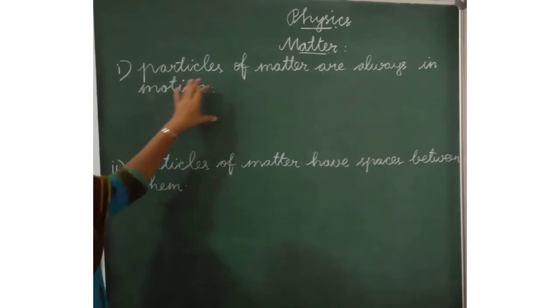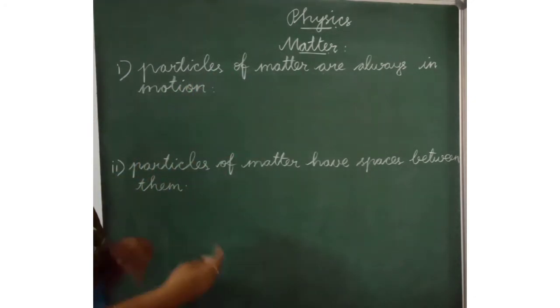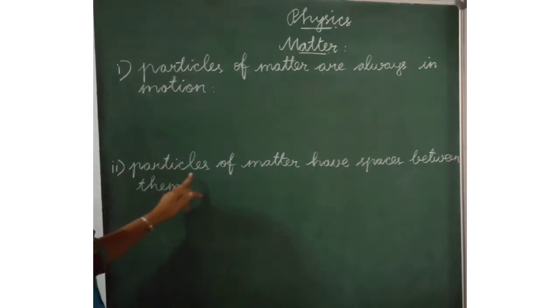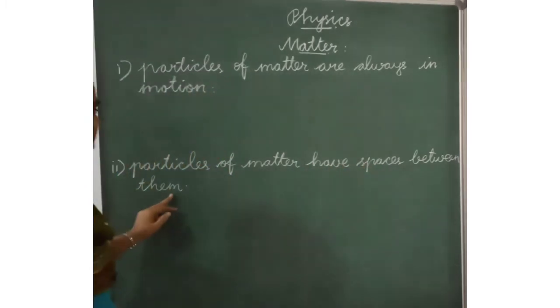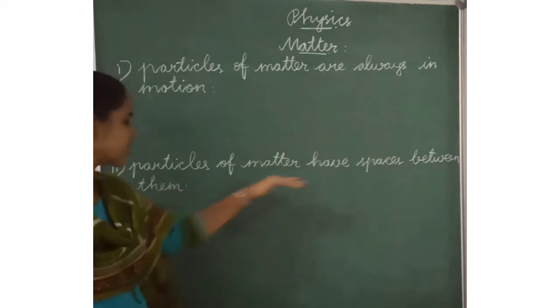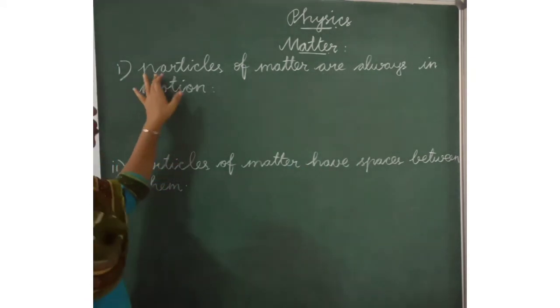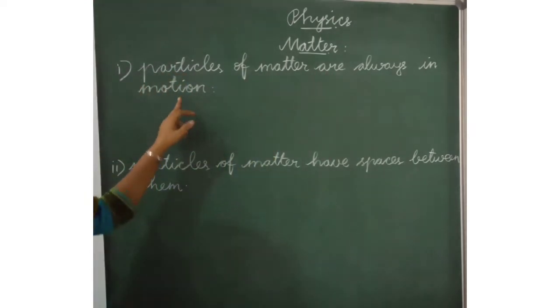That means the particles of matter are always moving. Second one is to show that particles of matter have spaces between them. How to identify the spaces between the particles.